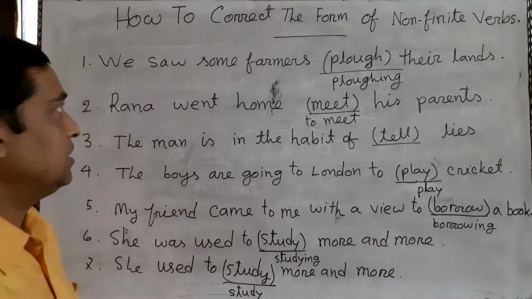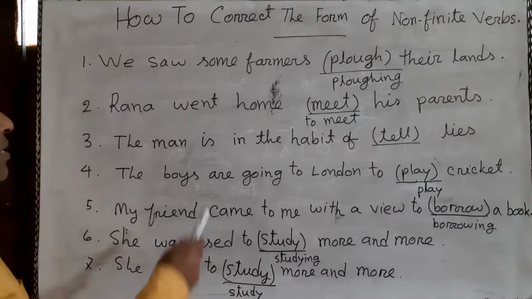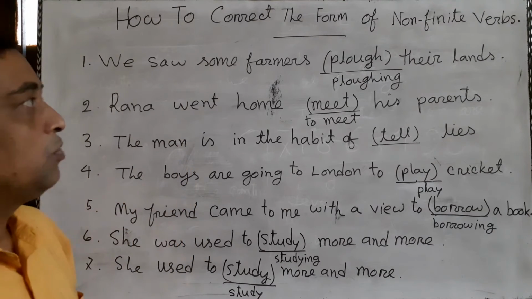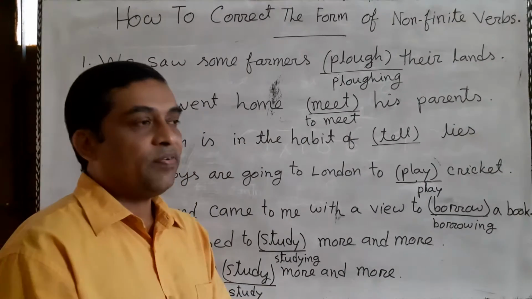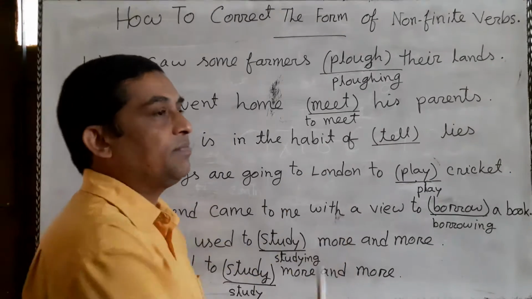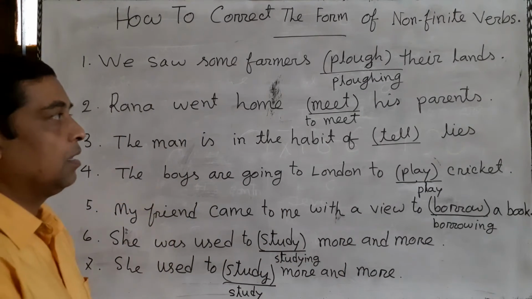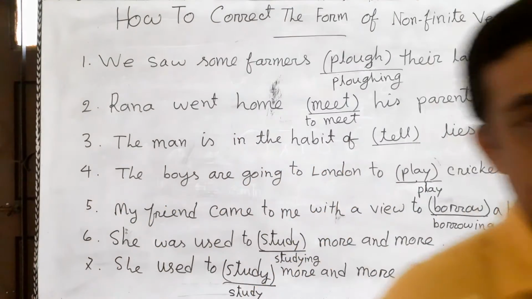We can think like this. When we find a finite verb in any simple sentence and we have another non-finite verb, then the non-finite verb will be turned into present participle. So the correct answer is plowing.